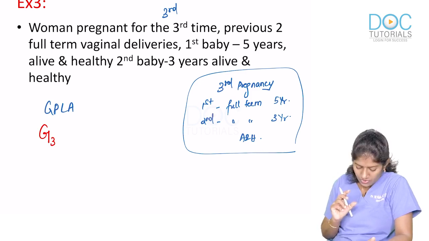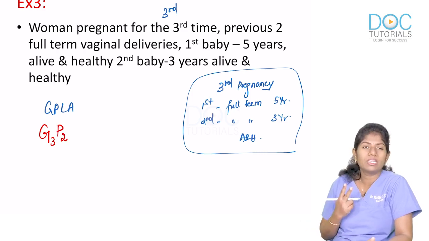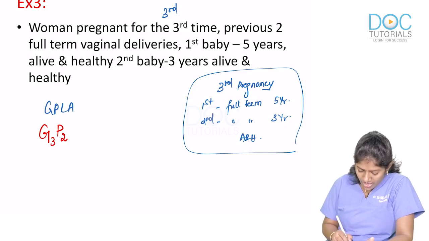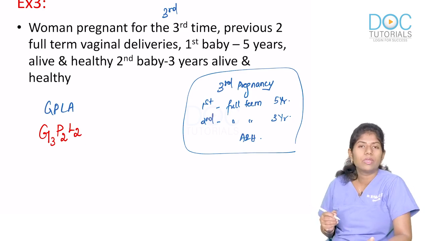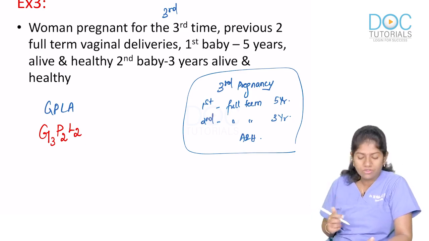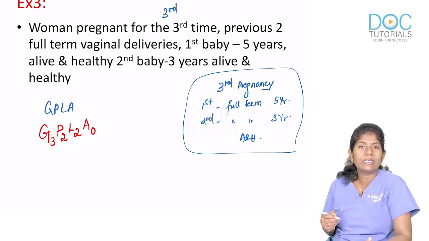You will use the alphabet G and therefore yes, she's G3. Para is 2. She's had 2 pregnancies in the past which have crossed the period of viability. The first and the second pregnancy both were full term pregnancies and therefore para will be 2, and both the children are alive and healthy, and therefore living will also be 2. She's had no abortions in the past and therefore A is 0.